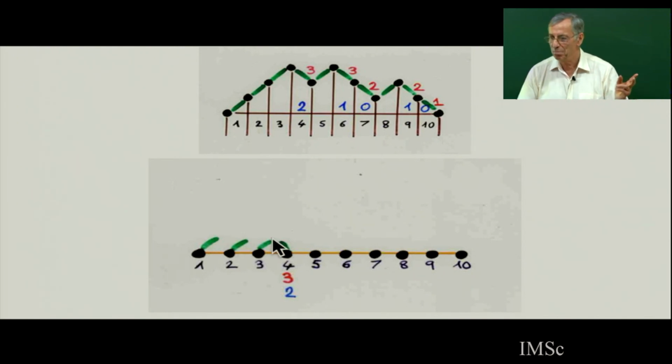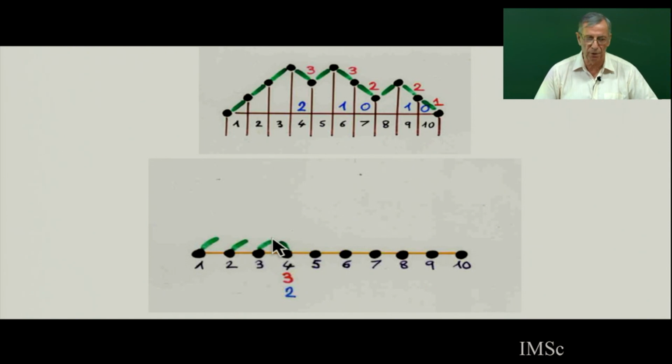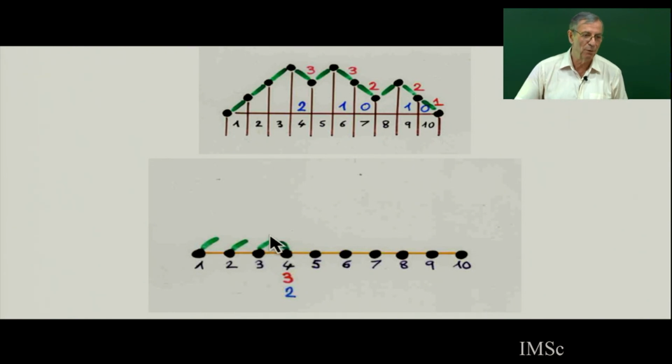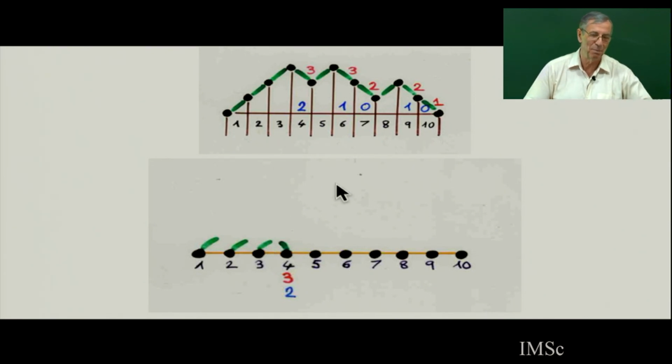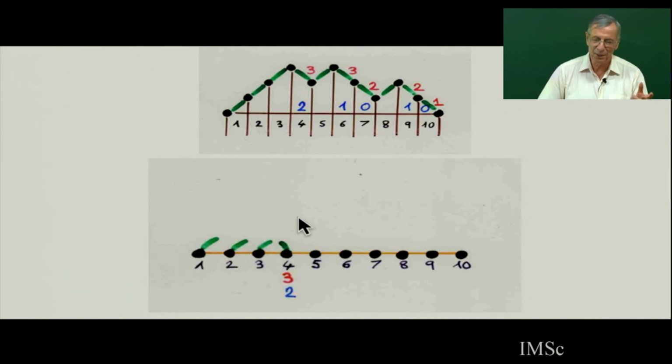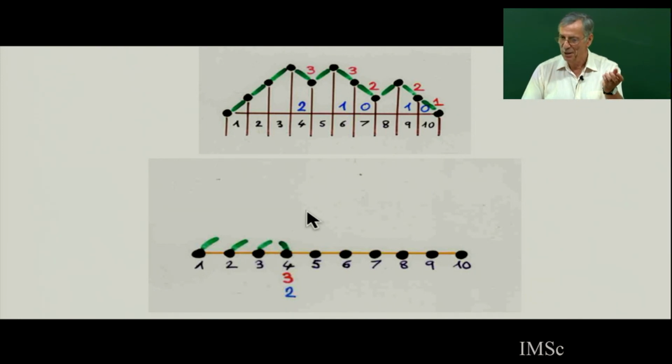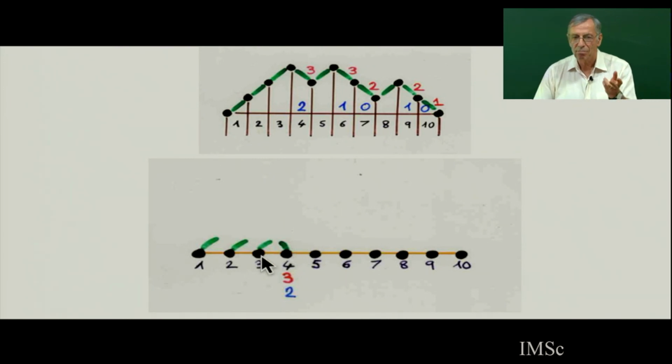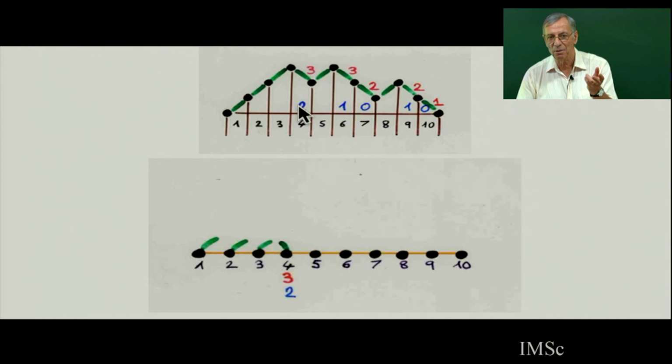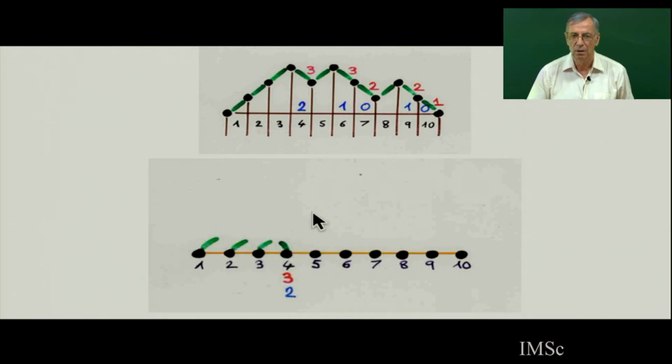So there is a convention. I am going to label the choice from left to right. You can label from right to left if you want. This will be a different bijection. But the spirit, the essence of the bijection is that there is a certain number of choices, and the history does not tell you how you are going to label exactly the different choices.